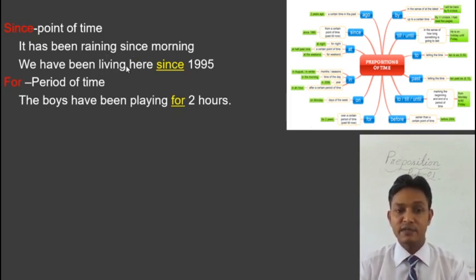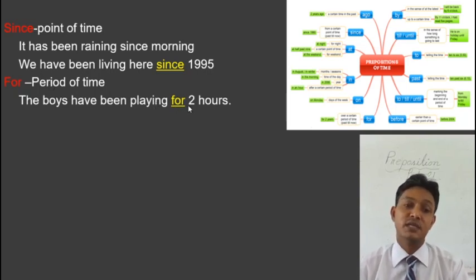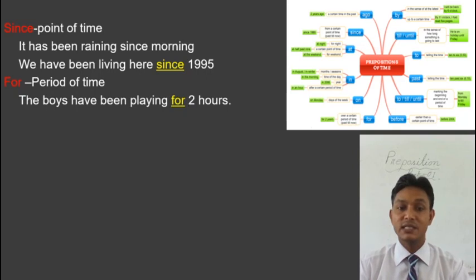We have been living here since 1995, and 1995 is the starting point of our living here. We cannot measure the time with a measurable unit of time like minutes, seconds, years, month, or week. But in the second one, period of time, the boys have been playing for 2 hours. We can measure the time. We can answer the question how long. So for a period of time we use for, and for a point of time we use since.